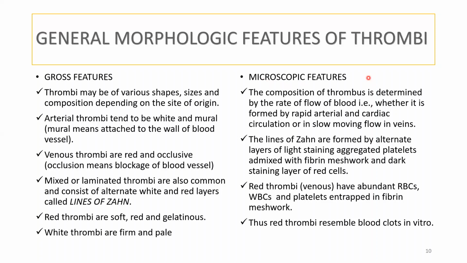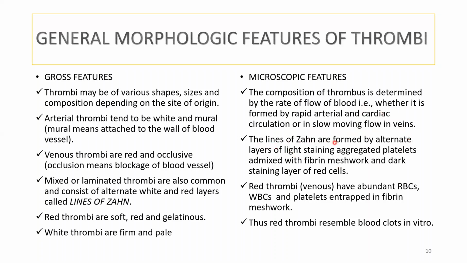What is the composition of thrombi? It is determined by the rate of flow of blood, that is, how fast it is, whether it is a rapid flow or a slow flow. Rapid flow usually occurs in the arteries, and slow flow occurs in the veins. So the composition will depend on the rate of flow of blood, whether it is formed in the rapid arterial and cardiac circulation or in the slow moving flow in veins.